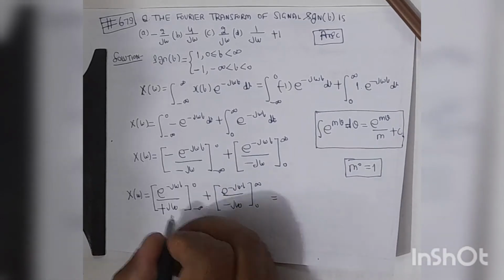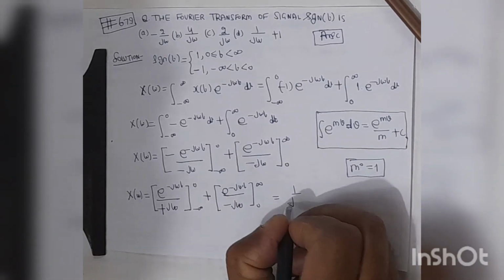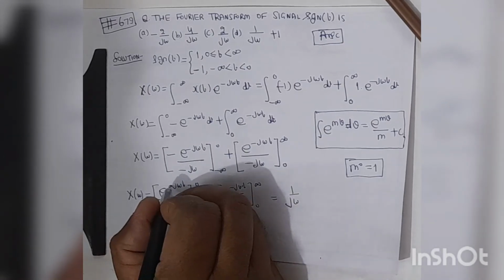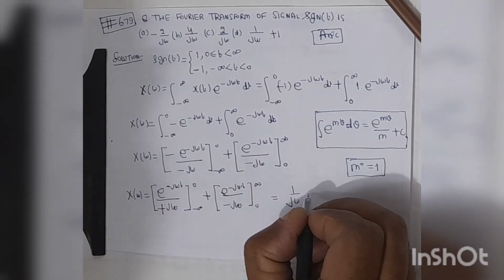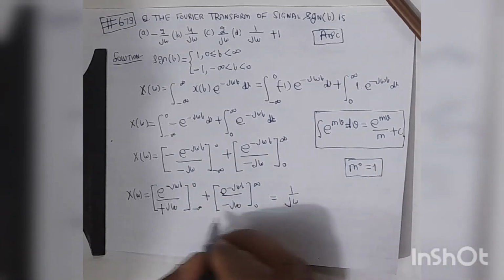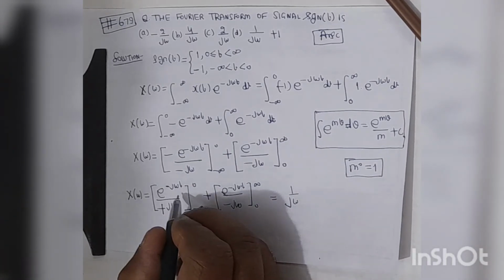On putting t equal to 0, it will be 1 upon j omega, and on putting minus infinity, it will be 0.